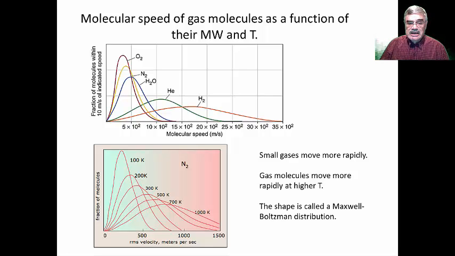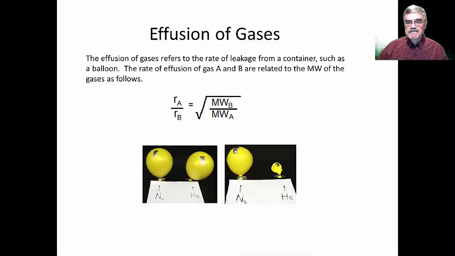The second bottom slide shows the effective temperature on the root mean squared velocity of gases. And here we're looking only at nitrogen gas, but the different profiles, the different distributions are for different temperatures, from 100 degrees Kelvin up to 1,000 degrees Kelvin. And this shows that as you increase temperature, things move more rapidly, which is what you expected. If you lower the temperature, the distribution shifts to the left, to the lower velocities. If you increase temperature, the distribution shifts to the right, you increase the velocity.